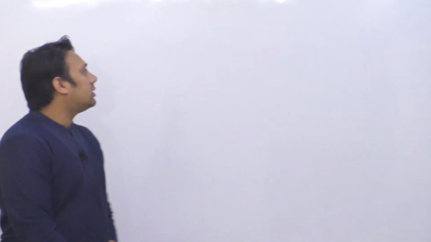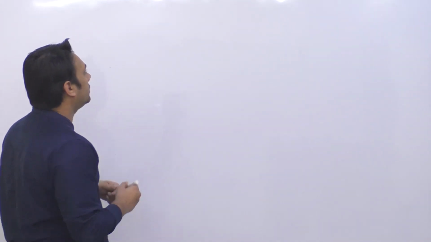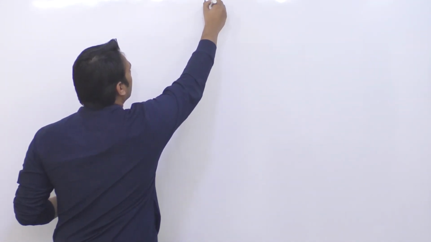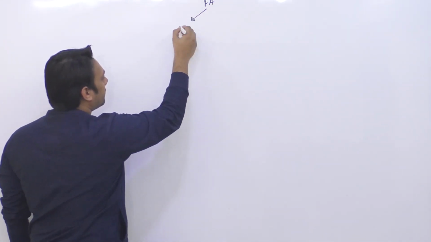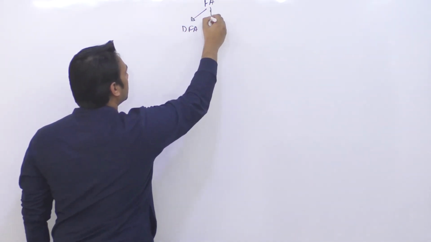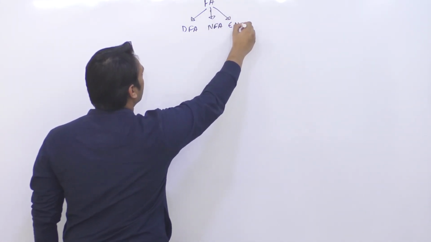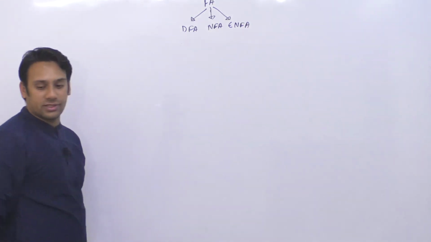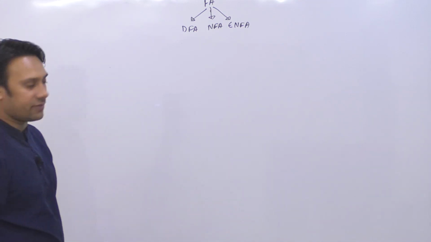Okay. So in this session we will be discussing what is a pushdown automata and why pushdown automatas are required. I already told you that we have something called a finite automata. If I say finite automatas which are without outputs, these are 3 finite automatas. The first one is deterministic finite automata, the second one is non-deterministic finite automata, and the third one is epsilon non-deterministic finite automata. So we discussed these 3 types of finite automata, which are DFA, NFA and epsilon NFA.